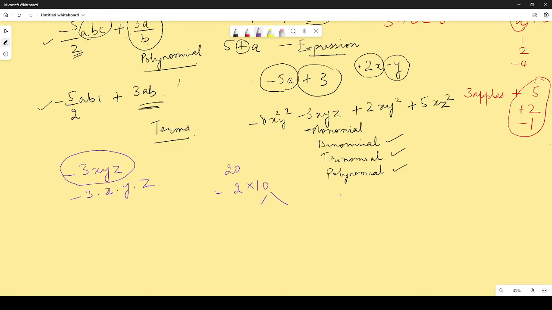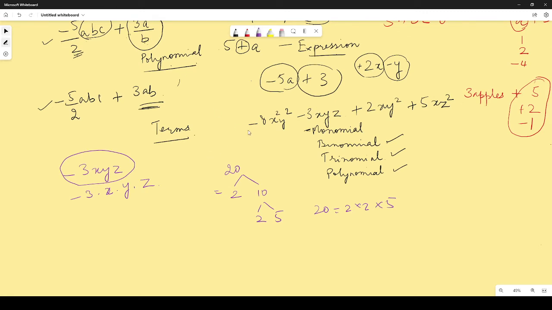You studied the factor tree in your junior classes, right? 20 gets split into 2 into 10, and 10 gets split further into 2 into 5. So the factors of 20 would be 2 into 2 into 5. In the same way, minus 3xyz will have the factors minus 3 into x into y into z.